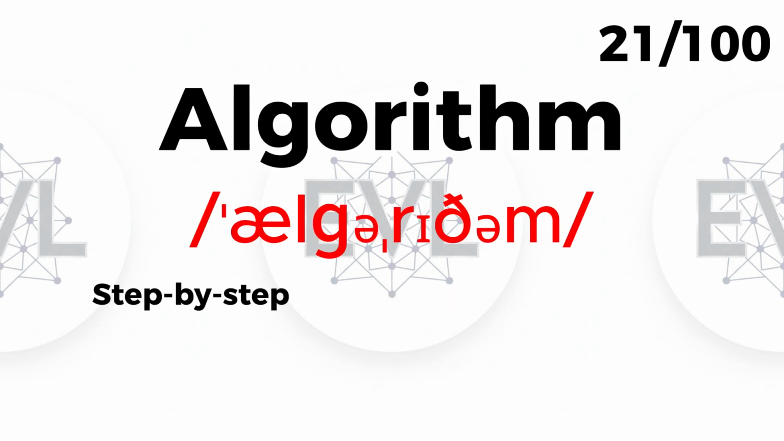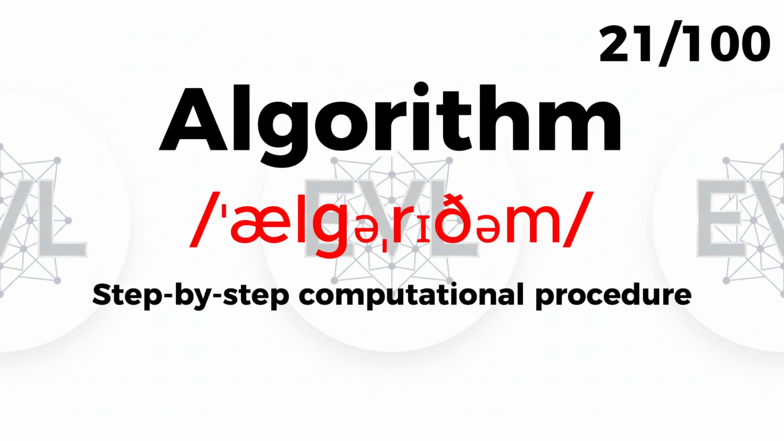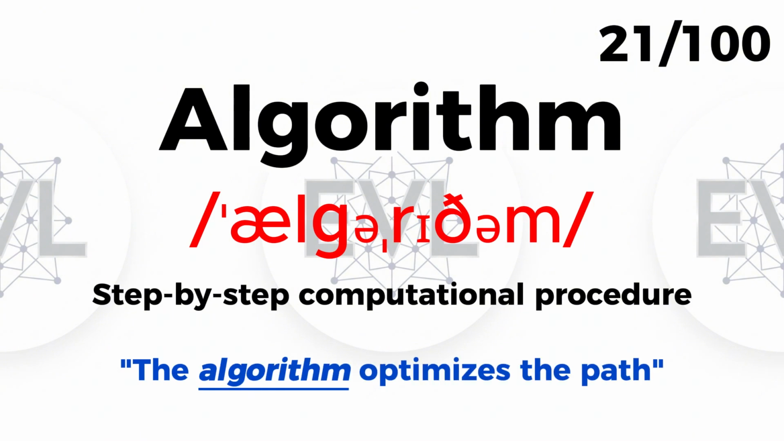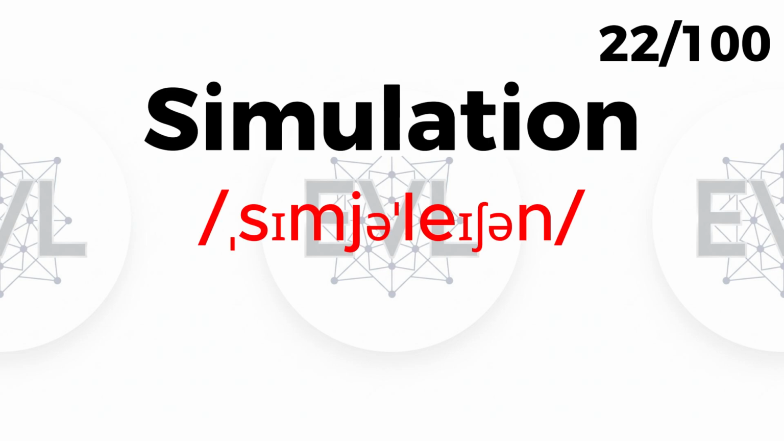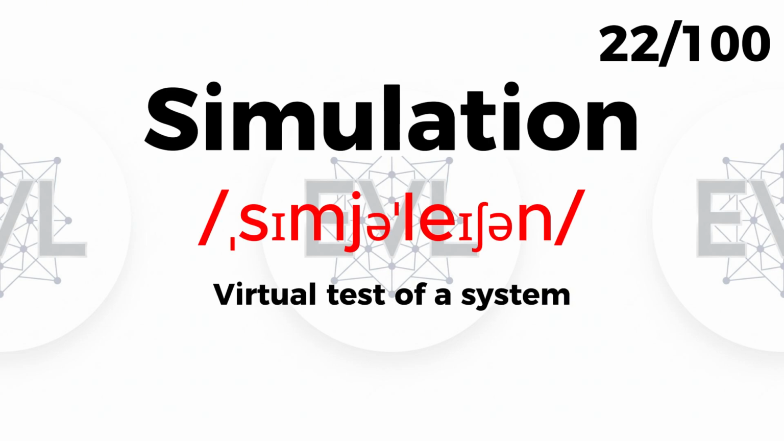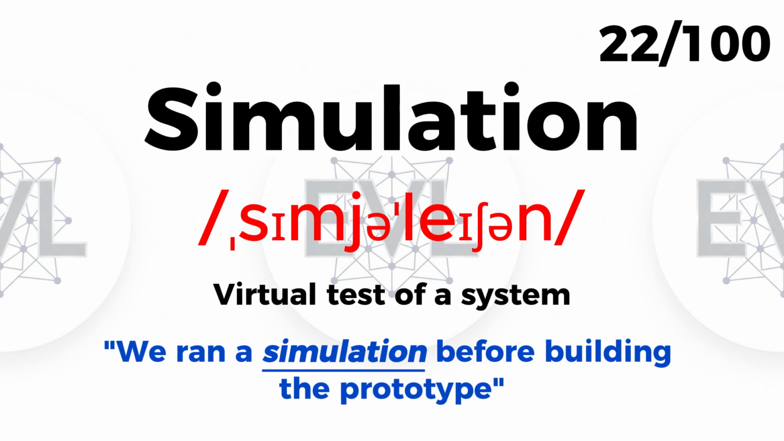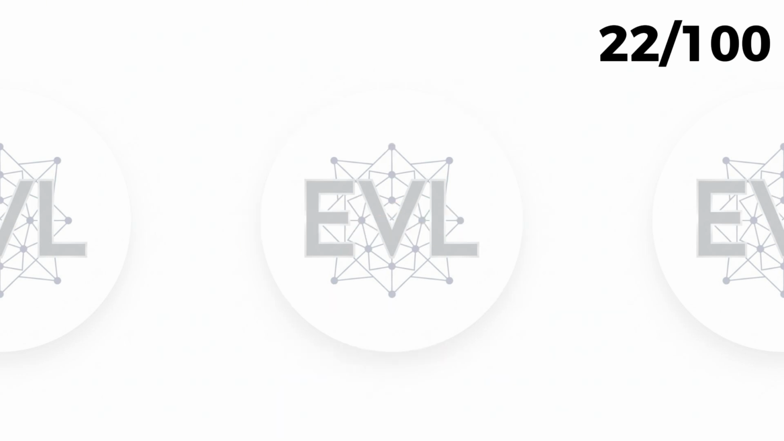Algorithm. Step-by-step computational procedure. The algorithm optimizes the path. Simulation. Virtual test of a system. We ran a simulation before building the prototype.